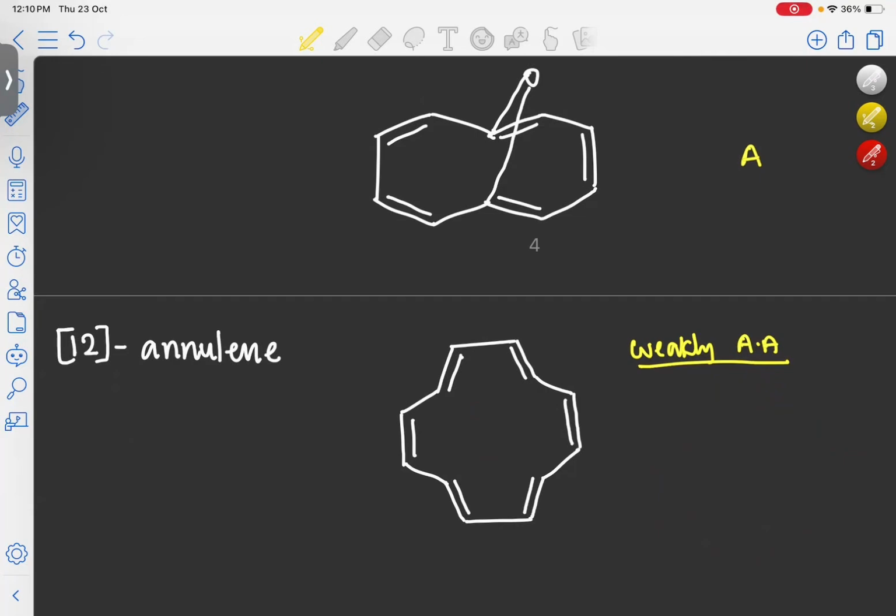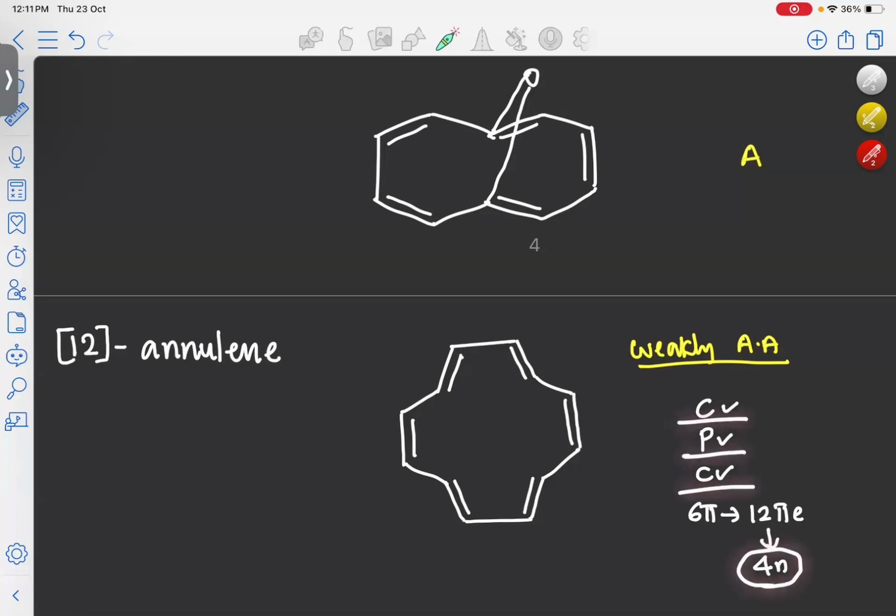We'll see. So this molecule is cyclic and this molecule is planar also. This molecule is conjugated. And if you are counting the number of pi electrons here, total 6 pi bonds are there. That means 12 pi electrons. So it is a part of the 4n system. So this molecule is cyclic, planar, conjugated and is containing a 4n system. That's why it is anti-aromatic. Now it is weakly anti-aromatic only.